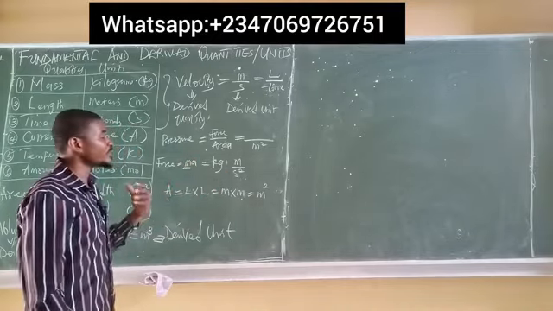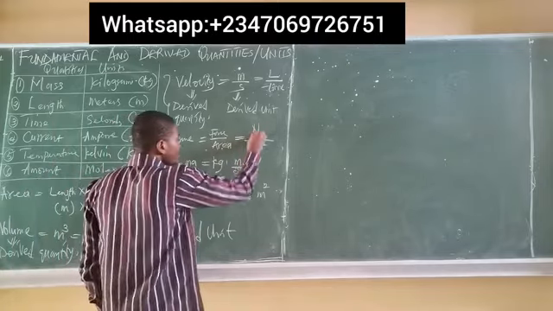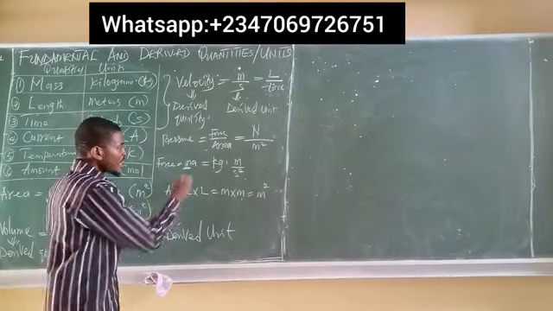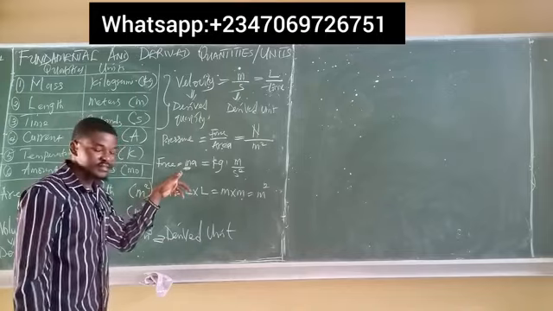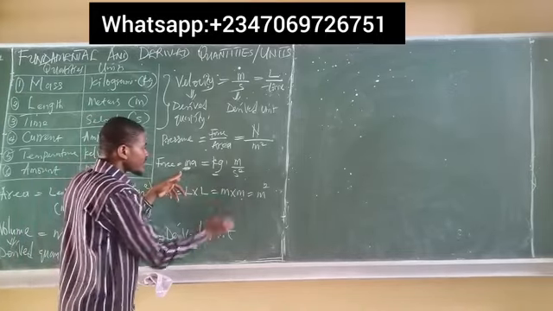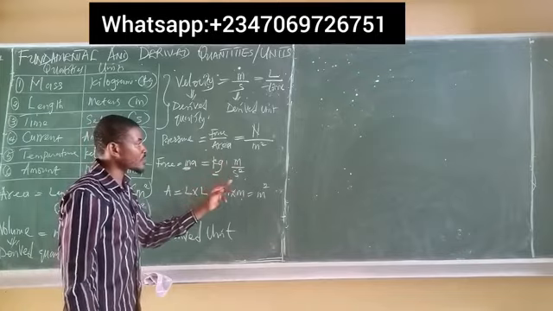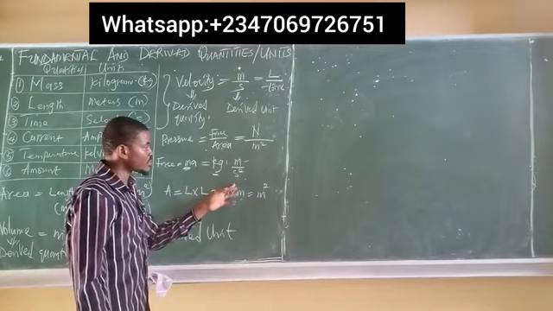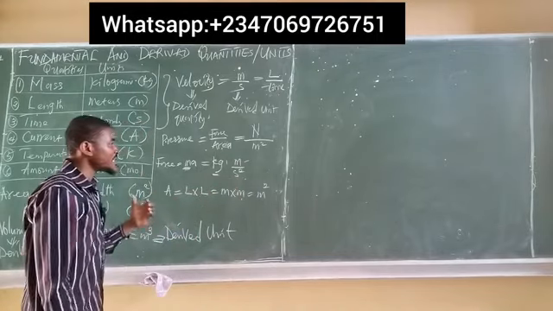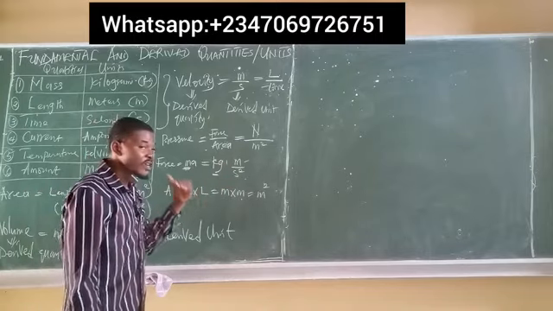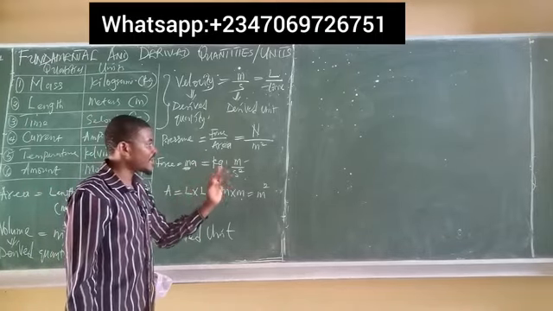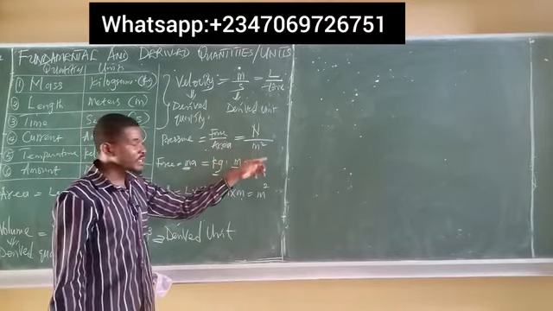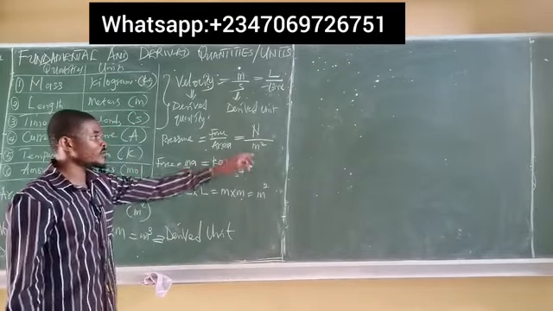So which means without being told, Newton is actually what? A derived unit, because you're seeing that force, first of all, is mass times acceleration, and mass itself is a fundamental quantity, and the unit of it is what? Kilograms. Whereas acceleration has a unit of meter per second squared. Meter is also a fundamental quantity. Time there is also a fundamental quantity. So which means that the force is actually a combination of the three fundamental quantities, the mass, the length, and the time, to give us what? Newtons. Whereas area is a combination of what? The length squared, or length times length, or meters times meters to give us meter squared.